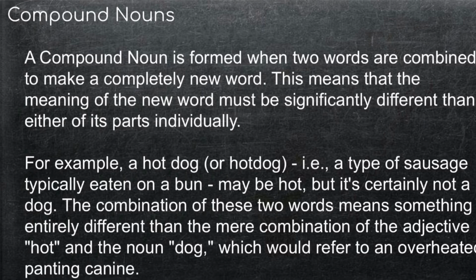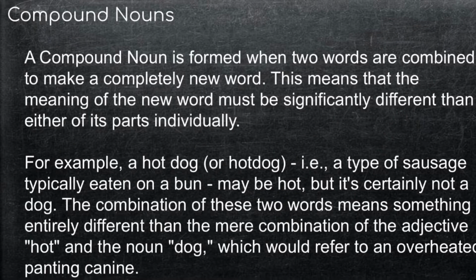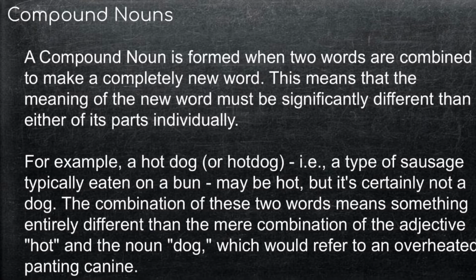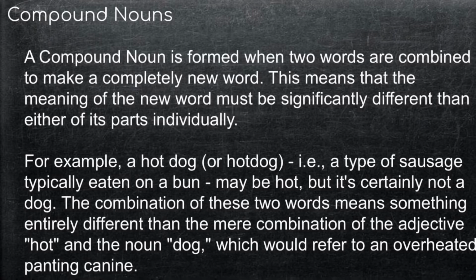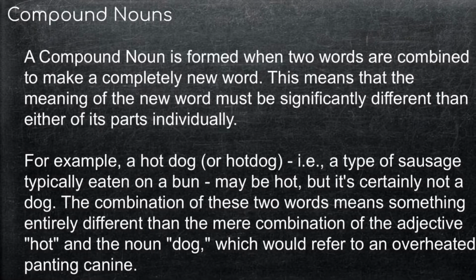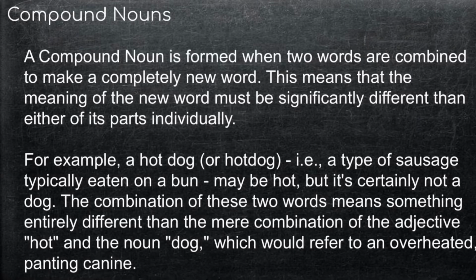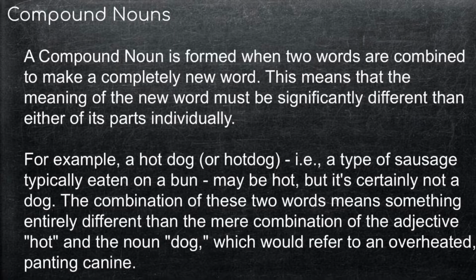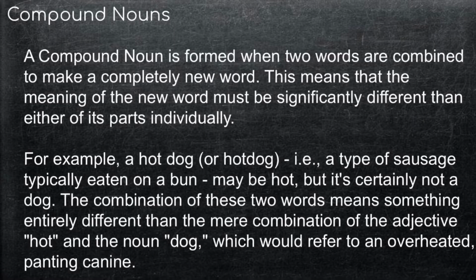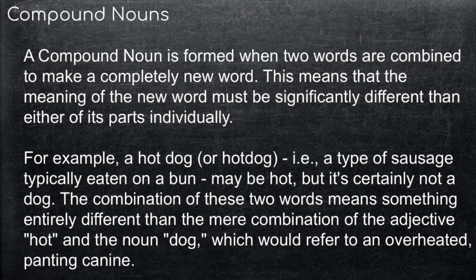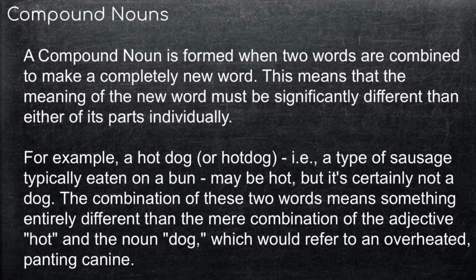Now let's read the exact definition. A compound noun is formed when 2 words are combined to make a completely new word. This means that the meaning of the new word must be significantly different than either of its parts individually. For example, a hot dog, that is a type of sausage, typically eaten on a bun. It may be hot, but it's certainly not a dog.